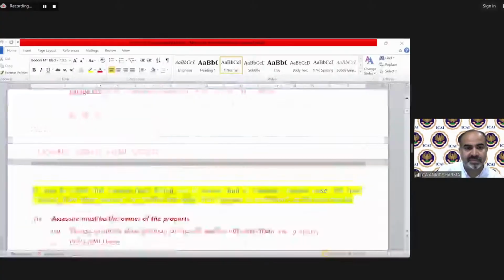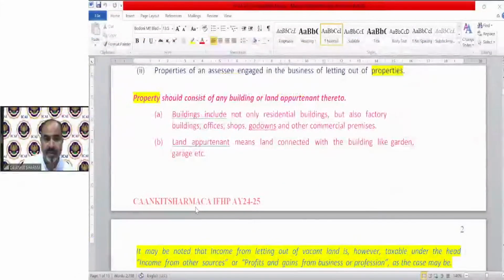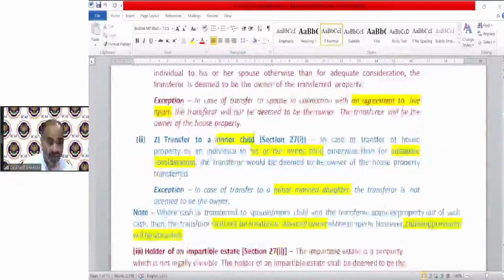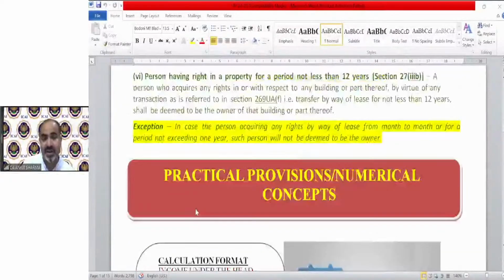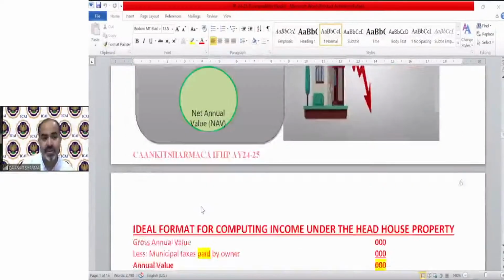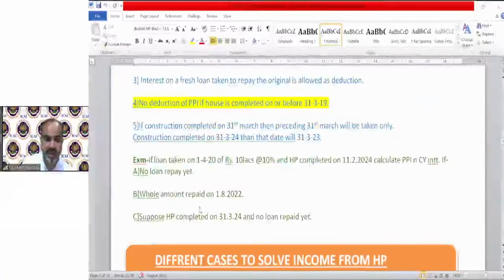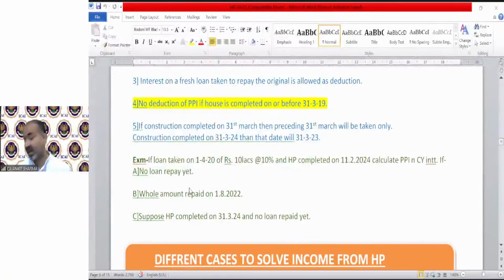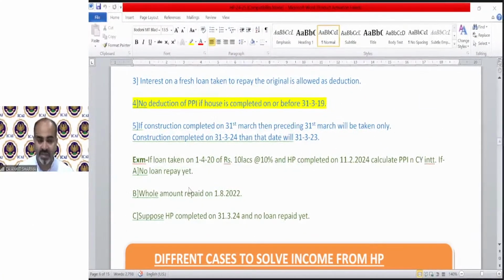So, after your good morning wishes, kindly send me the answer of the question I have asked you in the last session, which was this. We were discussing the concept of interest, that was current year interest and pre-construction period interest. And this example I asked in the last session and I expected the answer of this question. So kindly send me the answer. After a 30 or 40-minute lecture, I will discuss the solution of this question. Till then, you can send me your answers.